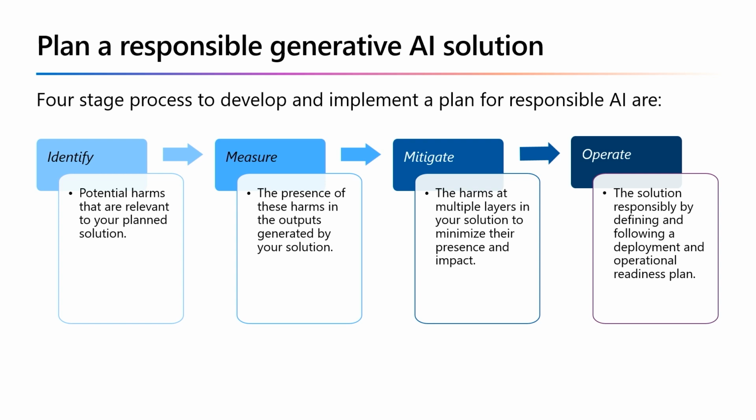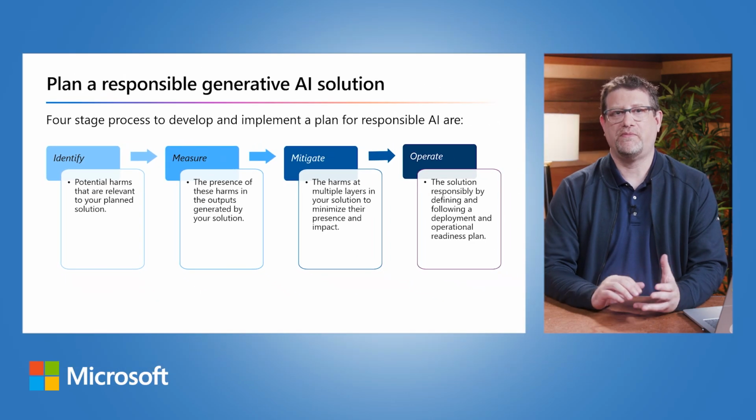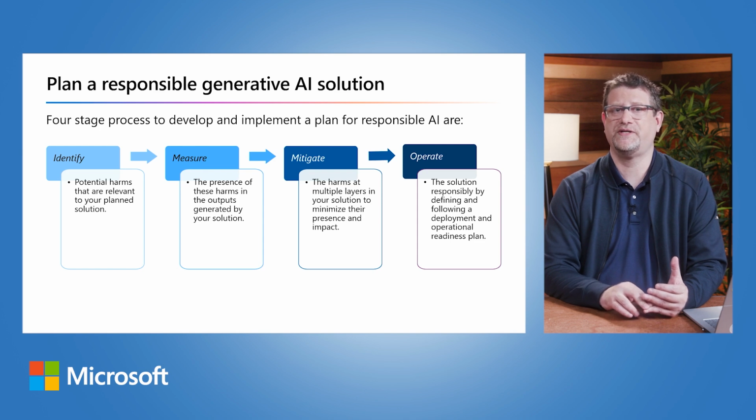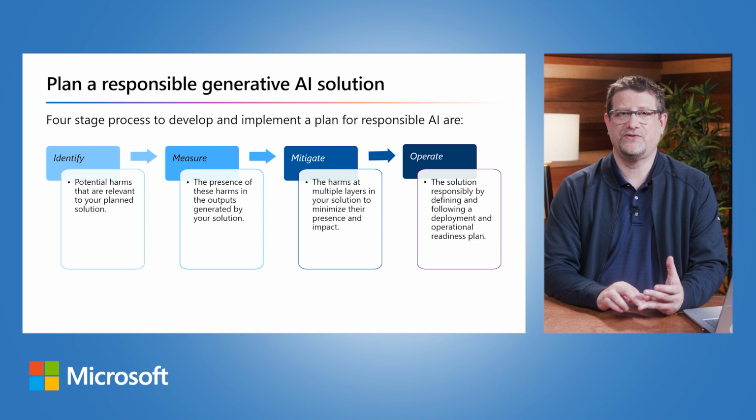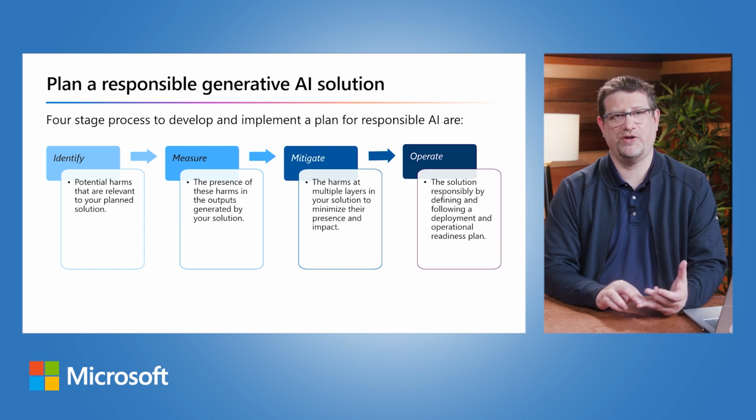The four stages in the process are: identify potential harms that are relevant to your planned solution. Measure the presence of these harms in the outputs generated by your solution. Mitigate the harms at multiple layers in the solution to minimize their presence and impact, and ensure transparent communication about potential risks to users. Operate the solution responsibly by defining and following a deployment and operational readiness plan. These stages correspond closely to the functions in the NIST AI Risk Management Framework. The remainder of this learning objective discusses each of these stages in detail, providing suggestions for actions you can take to implement a successful and responsible generative AI solution.